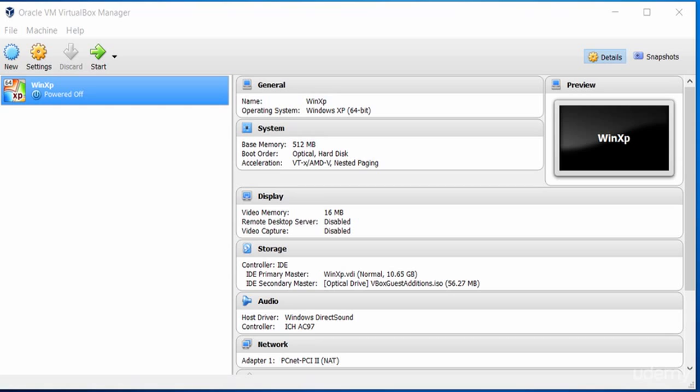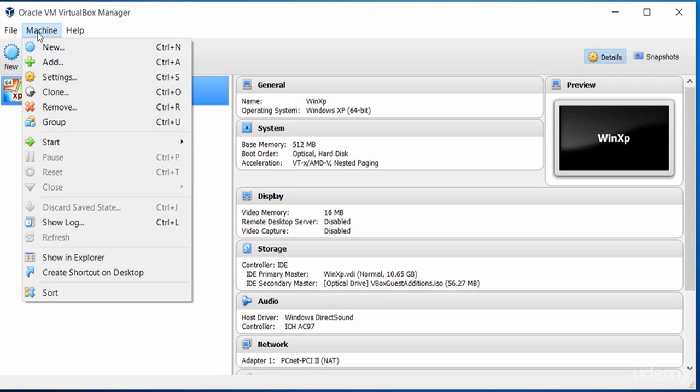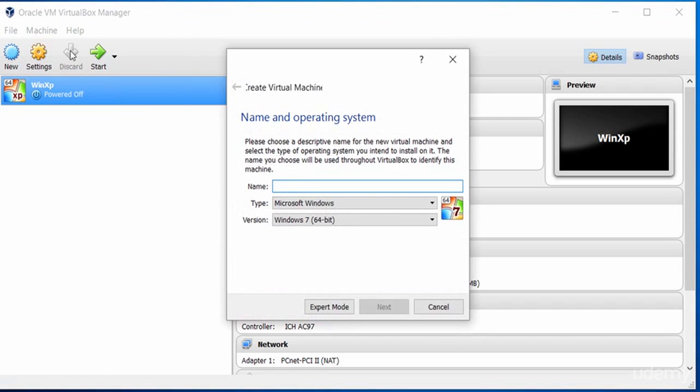So now we've managed to download the Kali Linux ISO file and we need to start installing that. So what we need to do in our VirtualBox environment is start creating a new operating system, a virtual operating system within VirtualBox. So we go to New, and once I go to New, I need to create a name and operating system. So for here, I'll type in Kali.